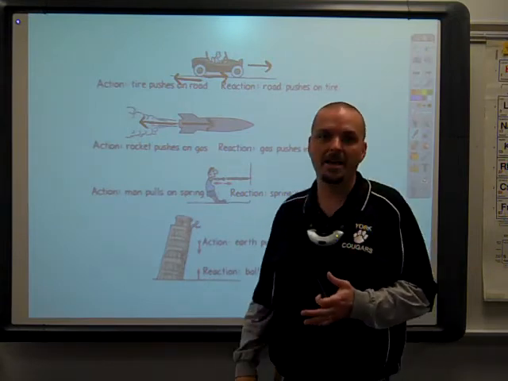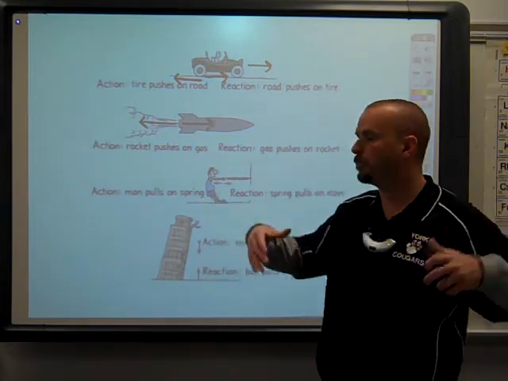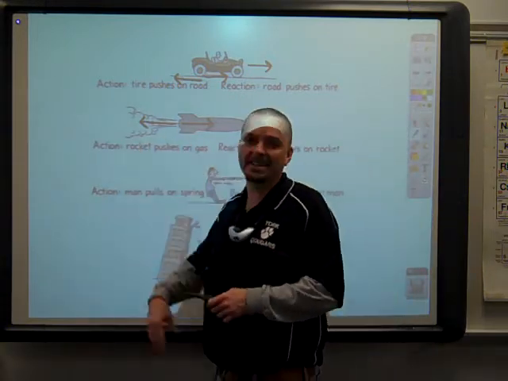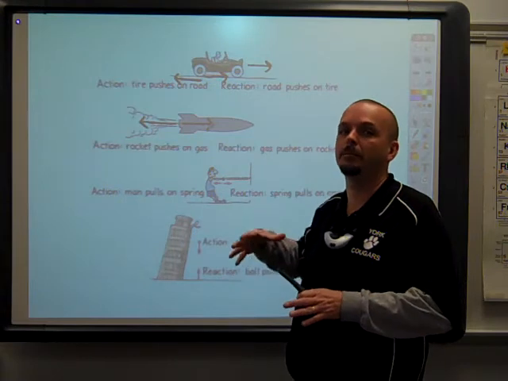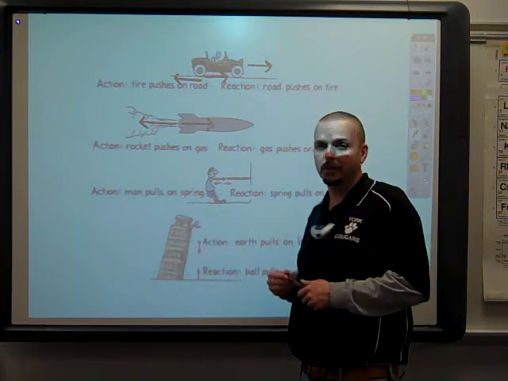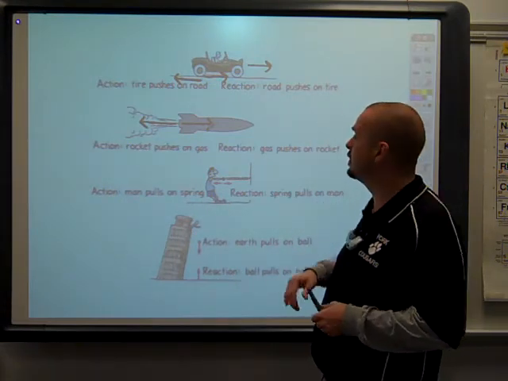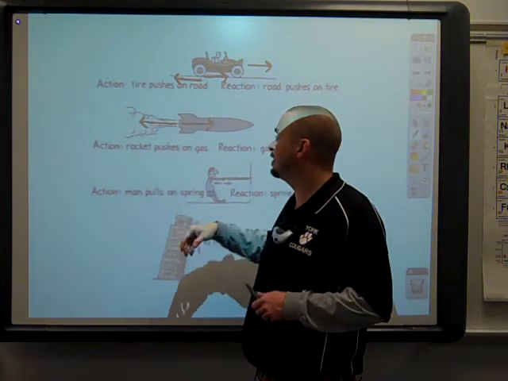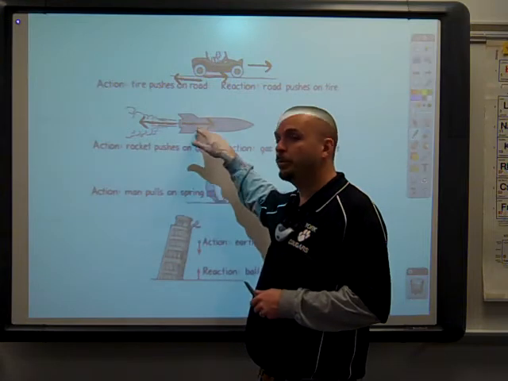When you watch a rocket blast off, you see all the fire, you see all the smoke pushing against the ground, and some students think that this exhaust has to be pushing on the ground to make the rocket move. And that's not the case. If that were the case, rockets couldn't move in space. All they have to do is throw something out the back, in this case the exhaust gases, and whatever it pushes out the back will push forward on it.